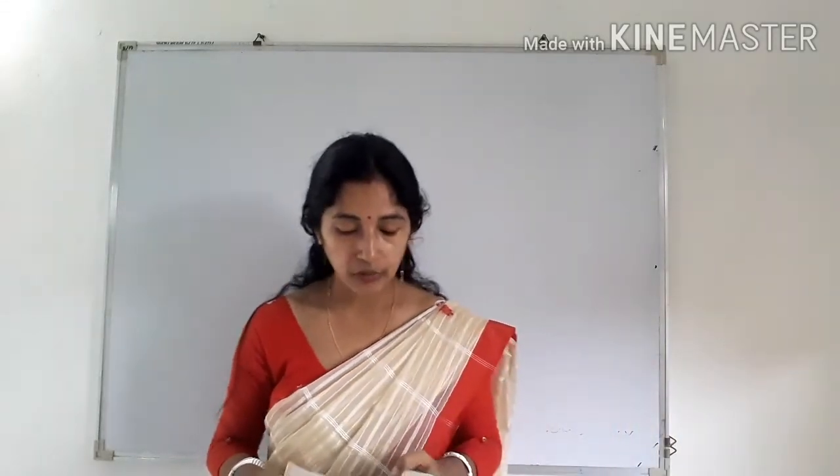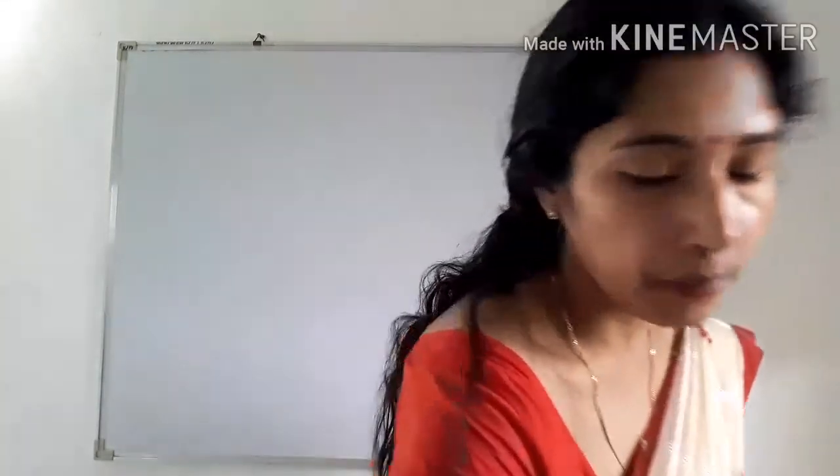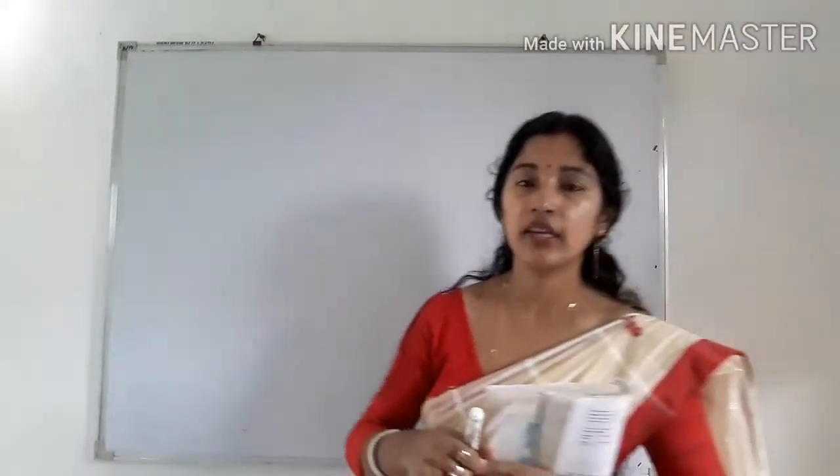So question number 1 is, which of the following statements are true and which are false, and you have to give reasons. If the statement is true, then also you have to give reason, and if the statement is false, then also you have to give reasons. So see, number 1, only one line can pass through a single point. So this statement is false because through one point many lines can pass.